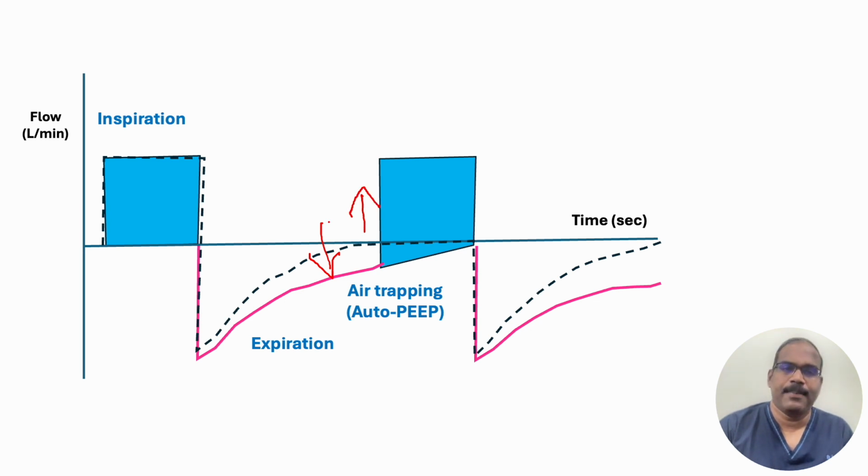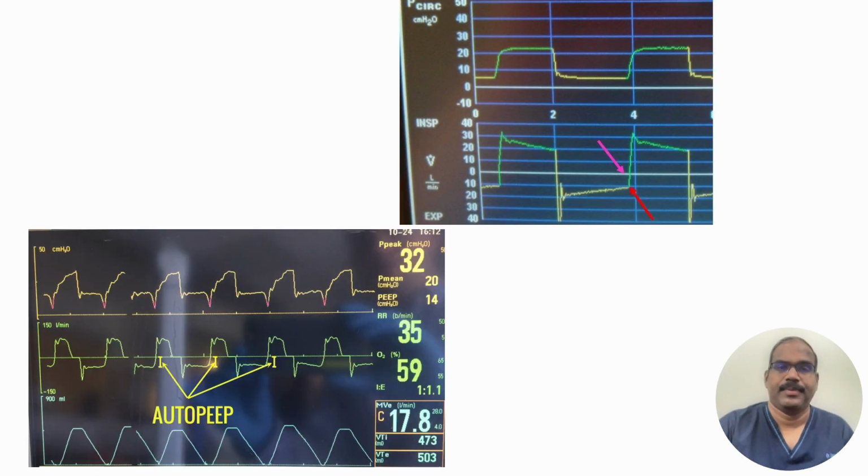So this gap shows air trapping or the building up of AutoPEEP. The important thing you can note here is that during the subsequent breath, further air trapping happens, and this air trapping level increases with subsequent breaths, worsening the work of breathing, impairing the oxygenation, etc.